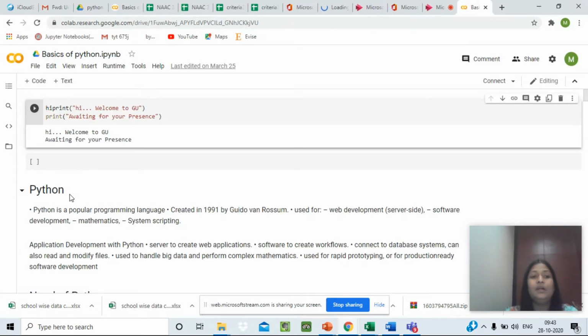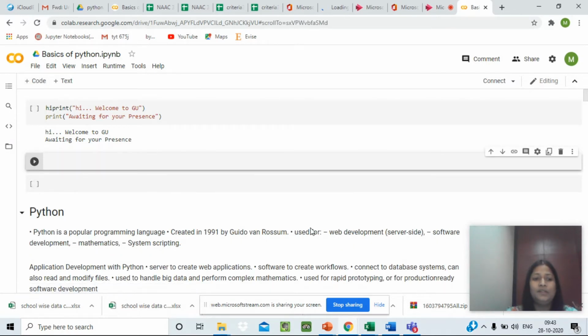Now, this is the editor where we can write a program and execute it. This interface is provided by Google Colab. So, to write a simple program, we are just going to take a code block. Suppose I want to write print hello.